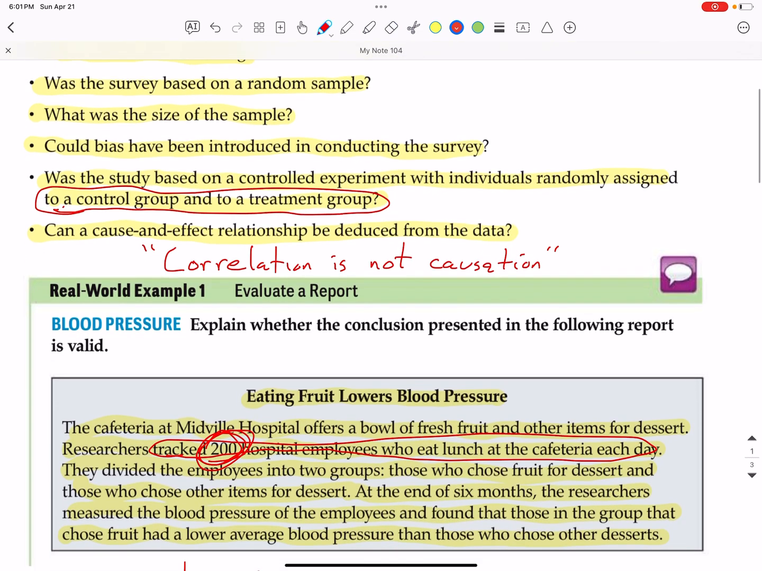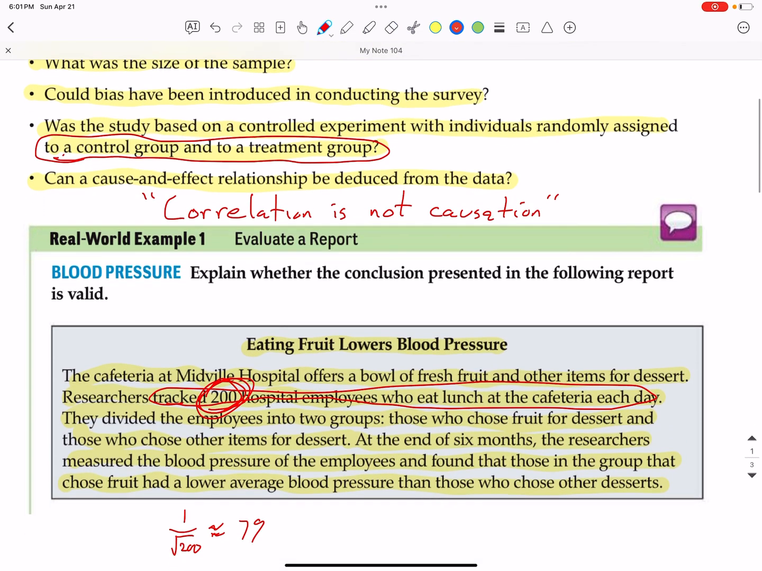Could bias be introduced in conducting the survey? Possibly. It could be that whoever was conducting this survey was trying to find a way to show a correlation between fruit eaters and lower blood pressure. So they may have specifically picked this hospital because there were probably fruit eaters there. The reason they ate fruit is because they had other healthy lifestyles as well, and other healthy lifestyles will keep blood pressure low as